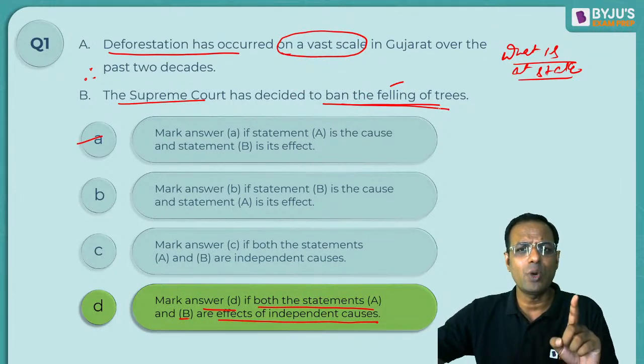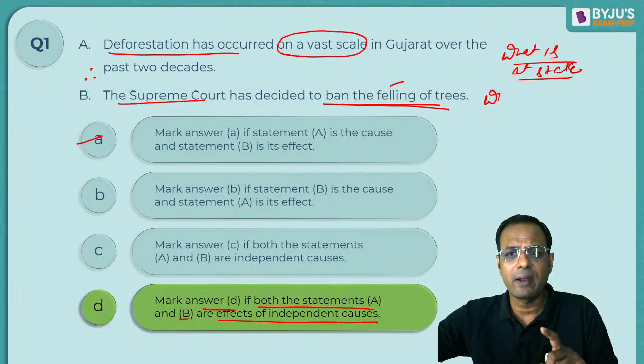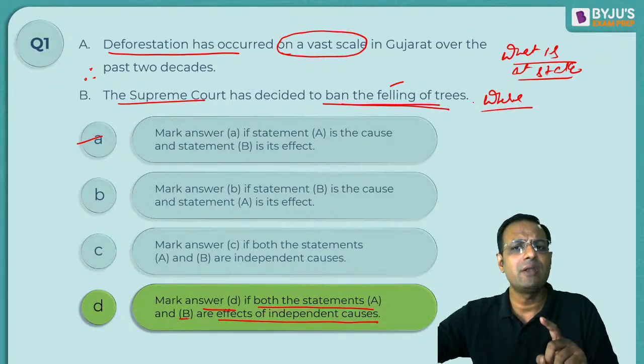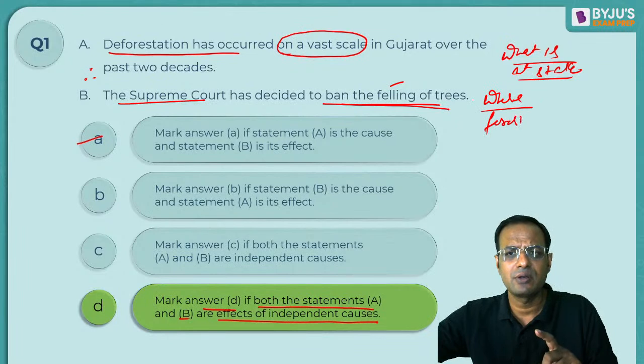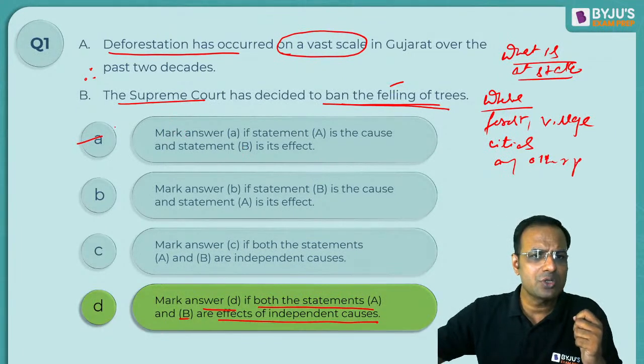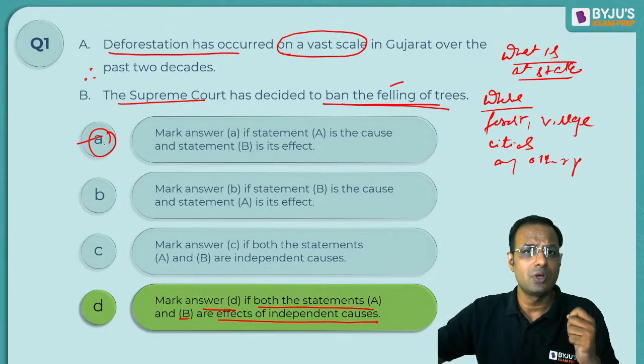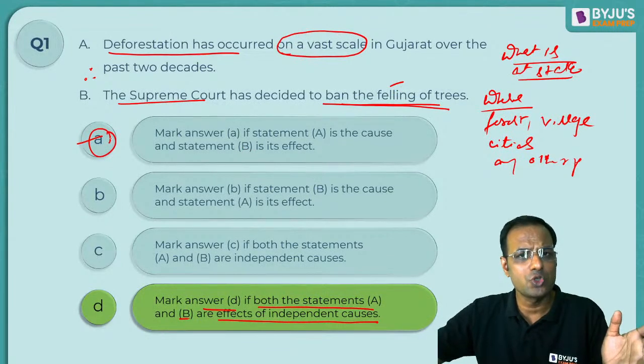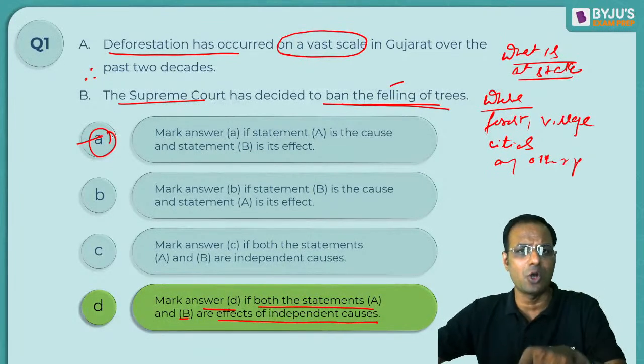But we have to understand, where has it been banned? In the forest? In a village? In cities? Or in any other place? Although A looks very, very close.